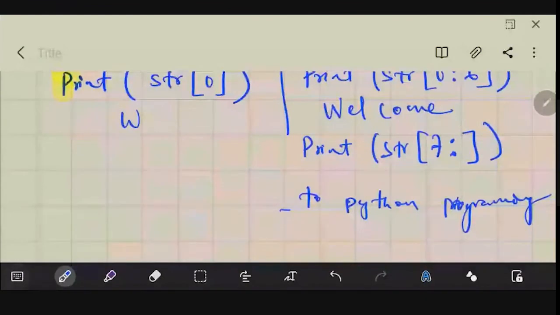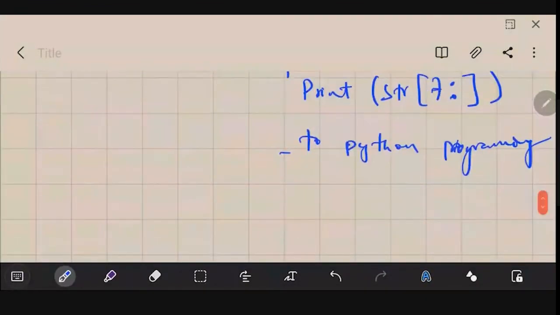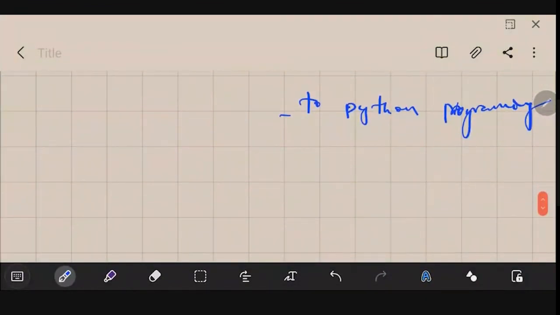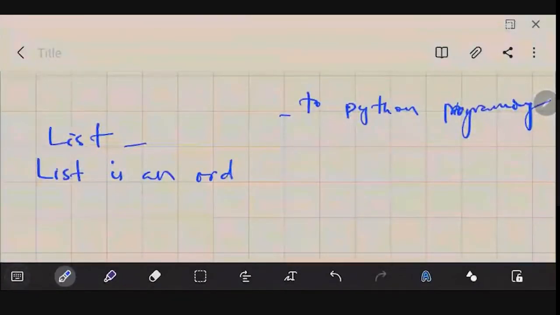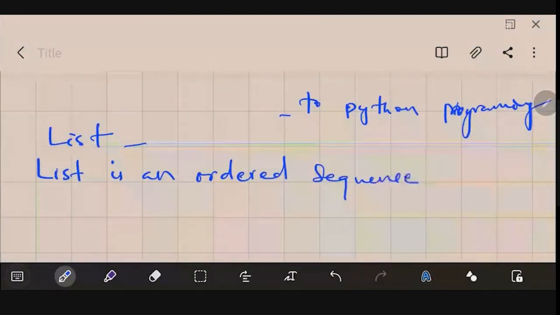The next is the list. List is another kind of data type. A list is an ordered sequence of items. It is one of the most used data types of Python because it is quite flexible. Let me show you an example.